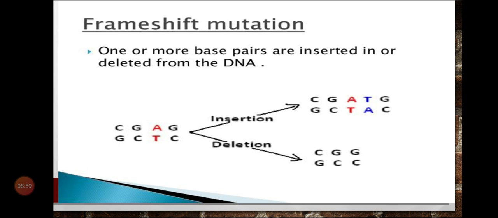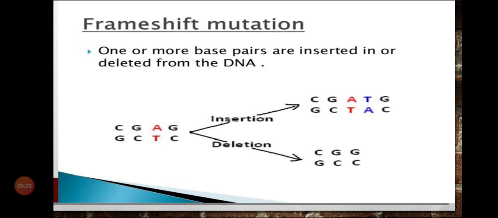Okay, you can see here an example is given, GCAG insertion. In insertion, what is going to happen? T and A are inserted. This nitrogen base pair is inserted, AT. And here in deletion, this one base pair, that is AT, was there, it is deleted. Because of this, there is going to be a major change. Okay, frame shift mutation brings major change in the further process of protein synthesis.